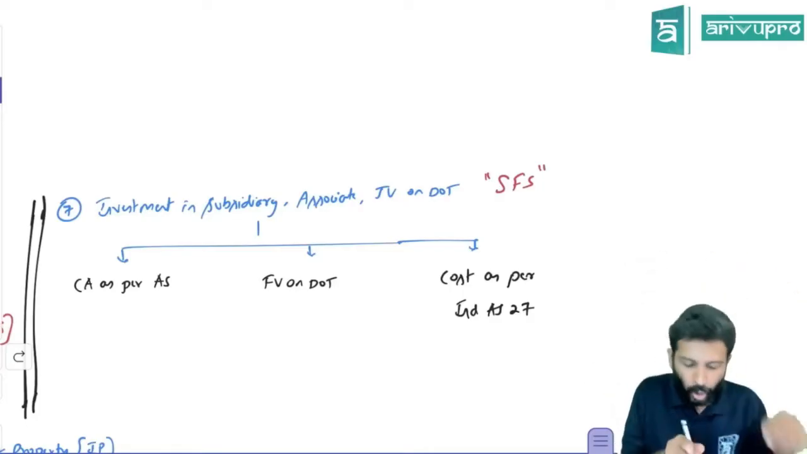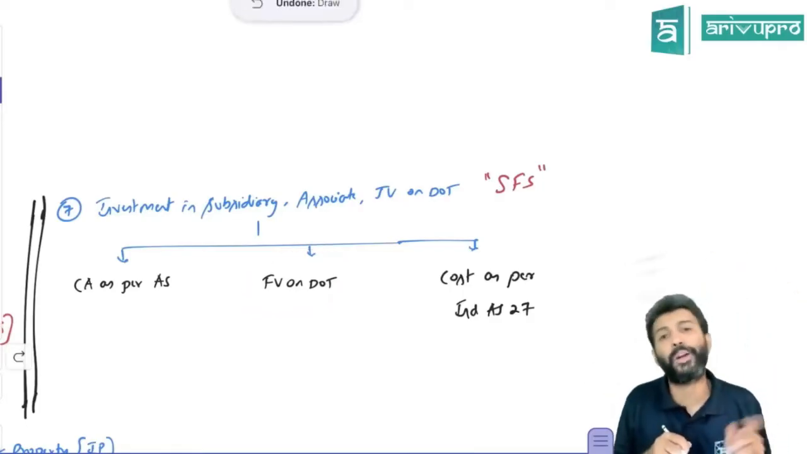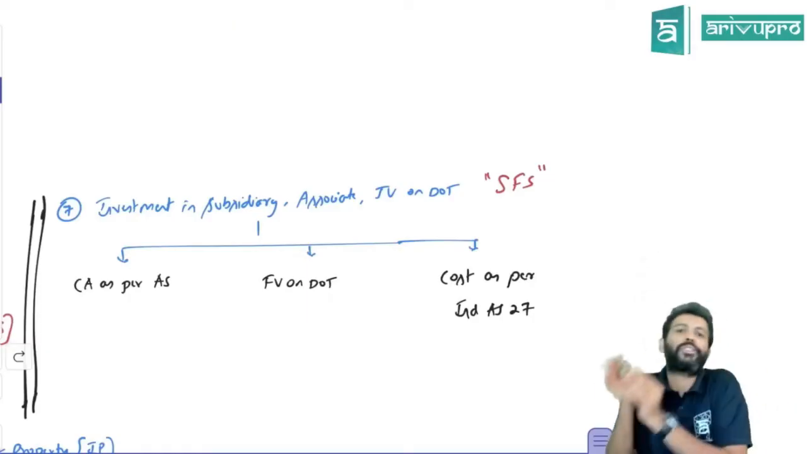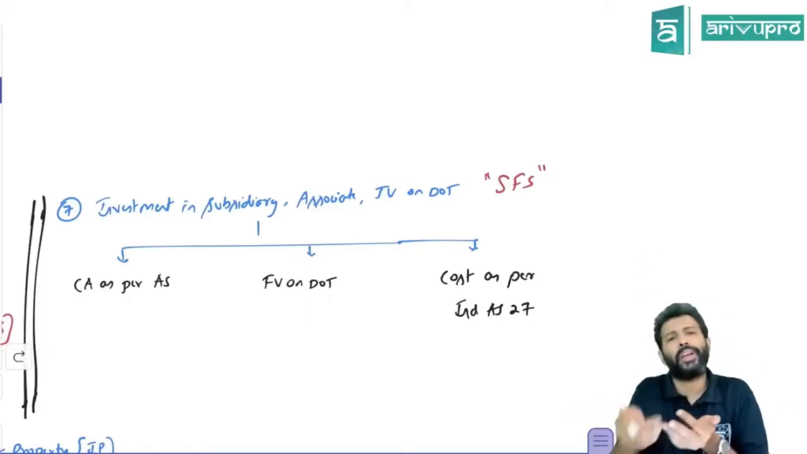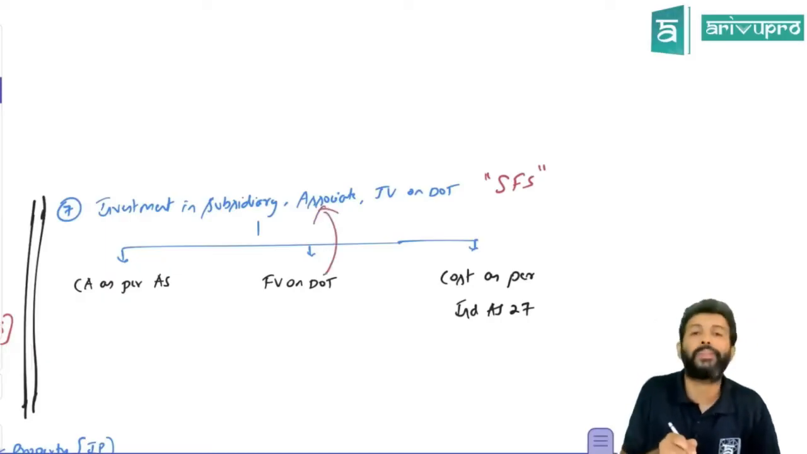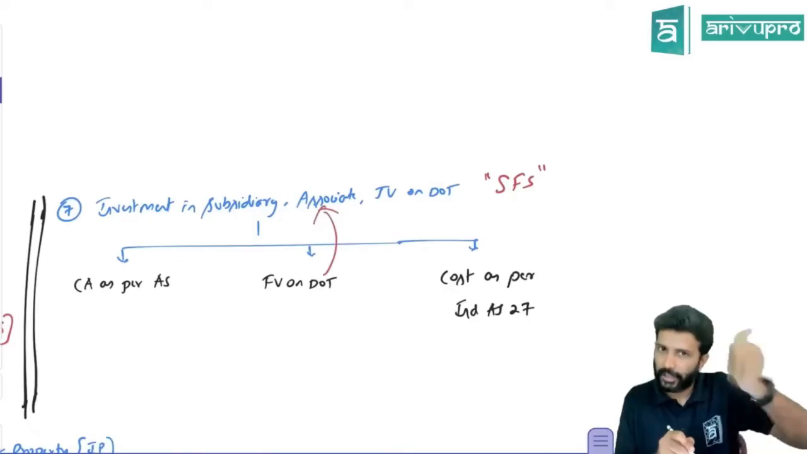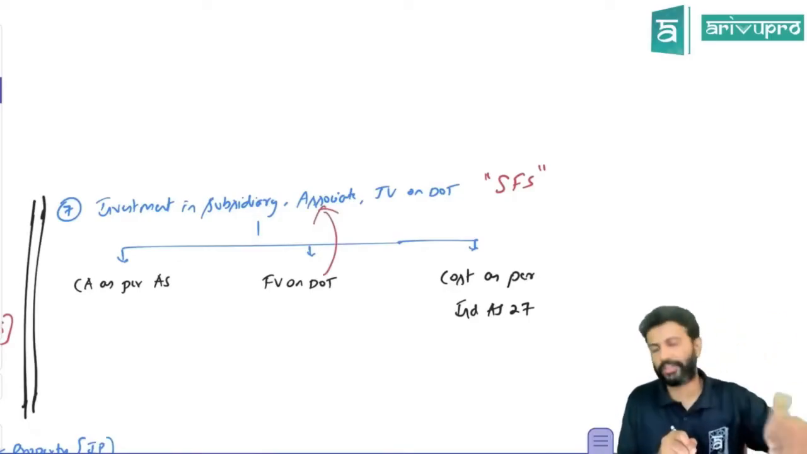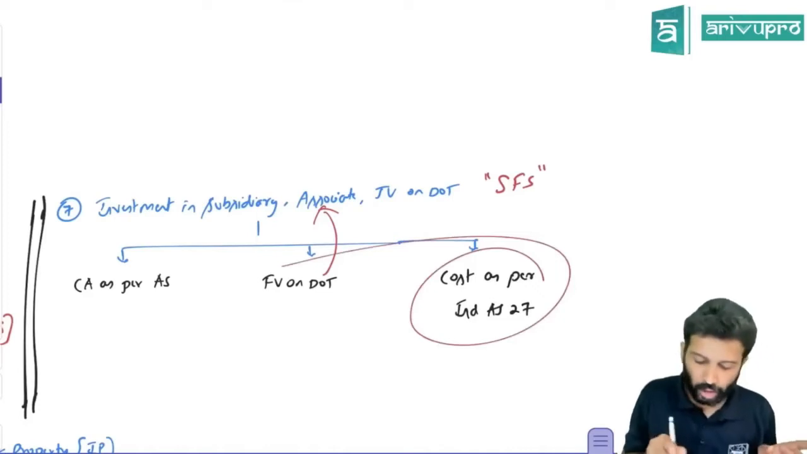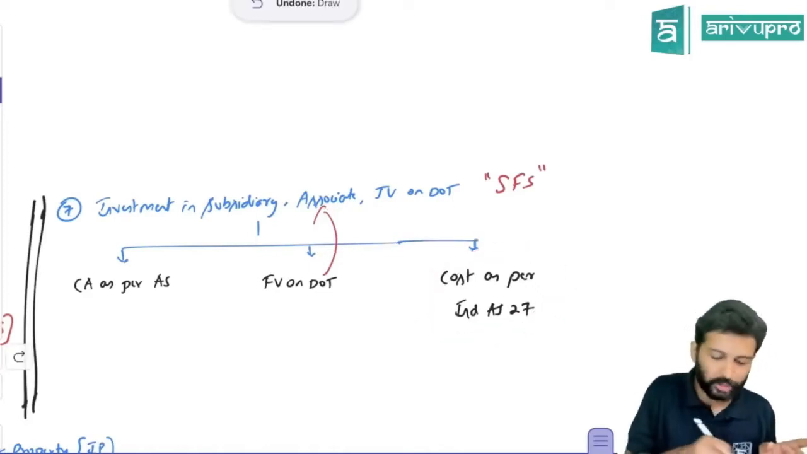That is one option. Or find out the fair value of the investment on the date of transition. What is the fair value of these investments on the date of transition, you try to find out. Whatever is the fair value, you can show that as the investment value. That is another accepted option. Either carrying amount as per previous GAAP, that is AS, or fair value on the date of transition. Or you can value it as per the cost as per IND AS, meaning this is your retrospective application.